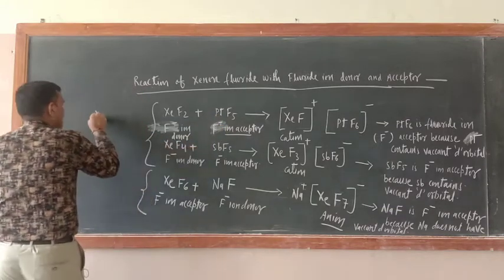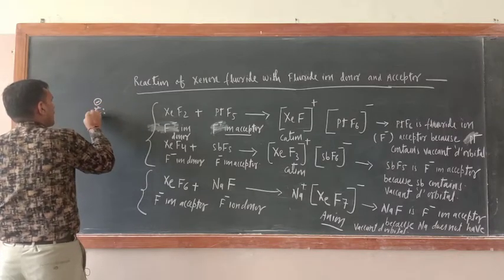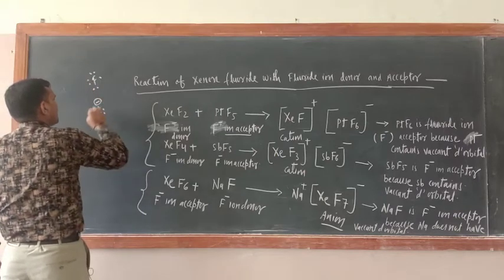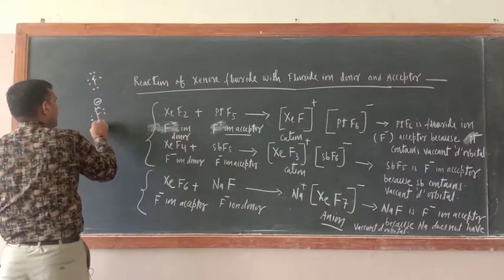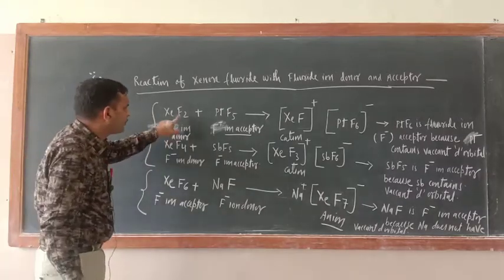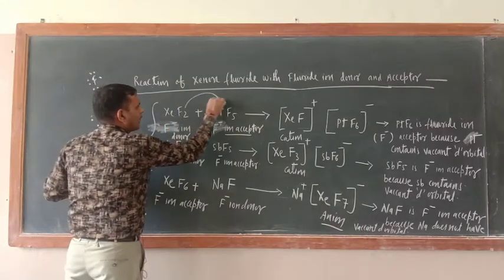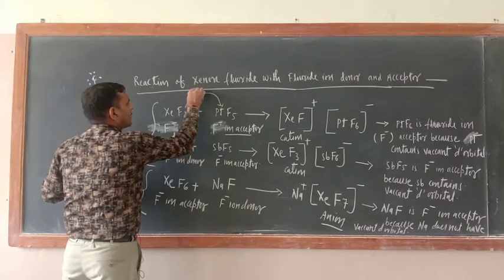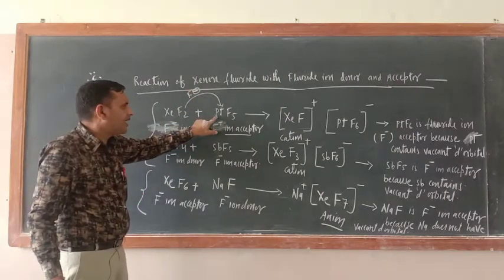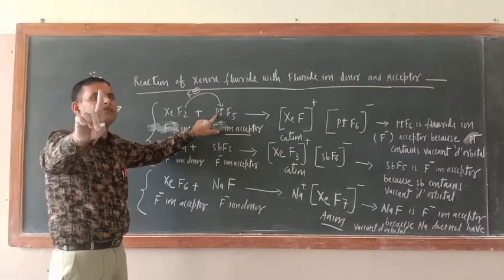So F negative will donate 2 electrons. F has 7 electrons, but F negative will have 8 electrons. So it will give a pair of electrons, meaning from XeF2 one F negative will come out, and that will be gained by PtF5 because Pt has a vacant d orbital.